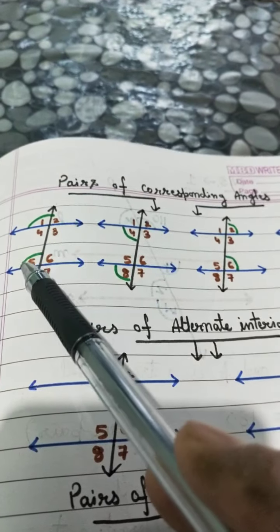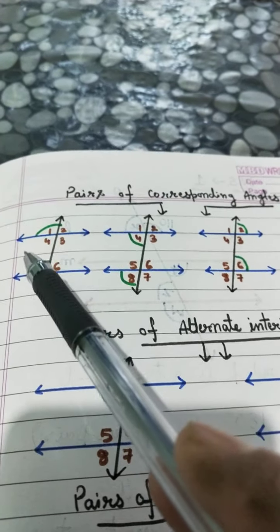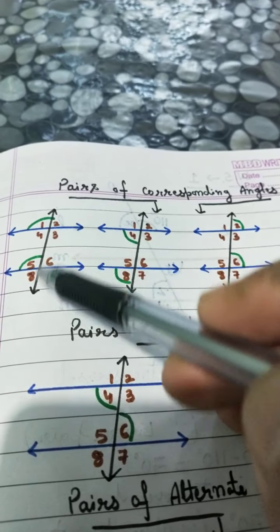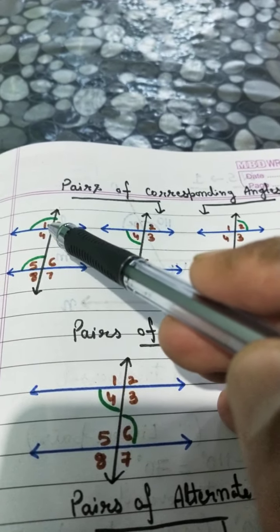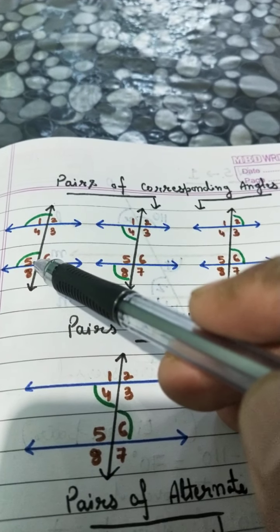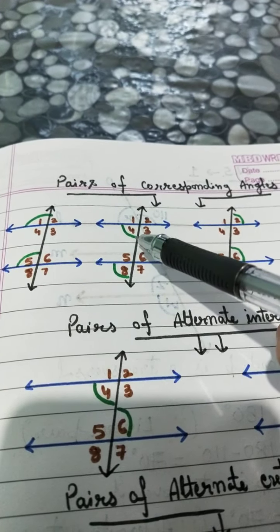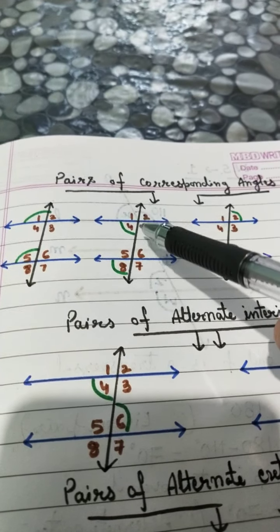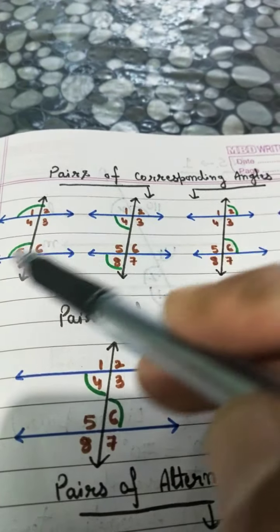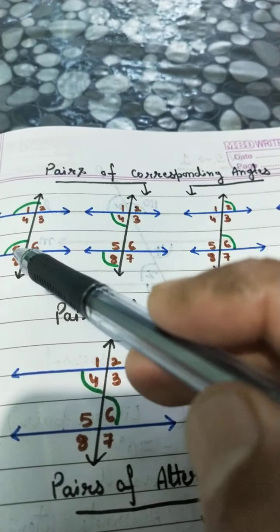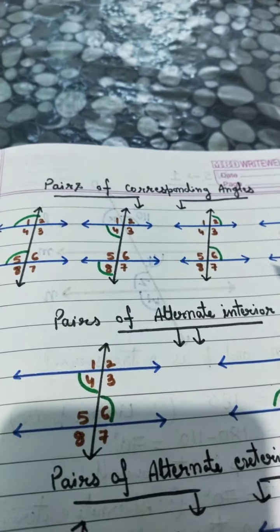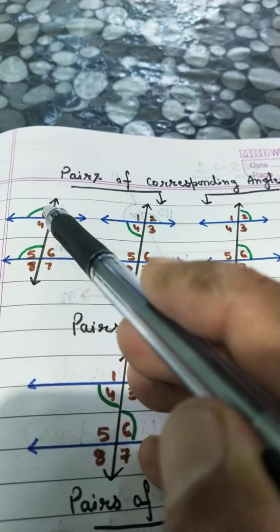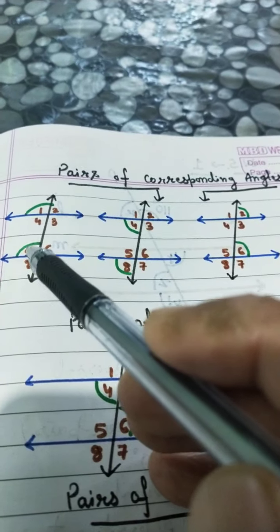Now here angle 1 and angle 5 represent a pair of corresponding angles. Pairs of corresponding angles lie on the same side of the transversal. If one angle is exterior, the other will be interior, but they lie on the same side of the transversal. If lines are parallel, then all pairs of corresponding angles will be equal. Suppose this angle is equal to 110, then angle 5 is also equal to 110.